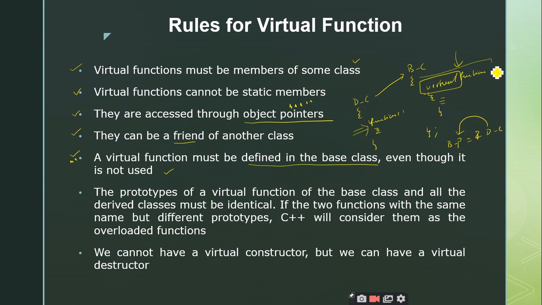Never ever are you going to invoke this base class function. Even then it is mandatory that you give a definition for this virtual function inside the base class. So the definition of the function is mandatory inside the base class even though you are not going to invoke it at any time. Is it clear?